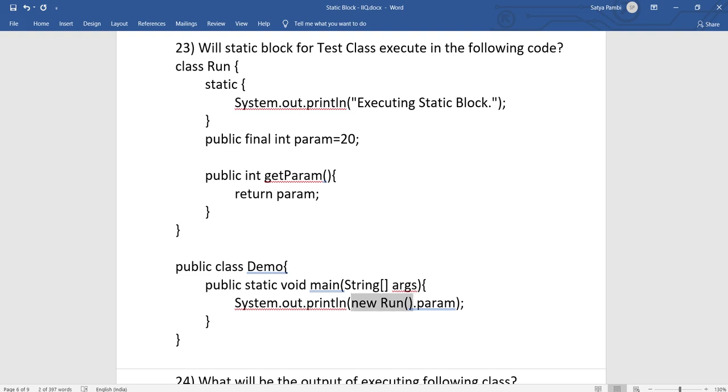The Java Virtual Machine tries to load the class into memory by using the class loader. So when it is loaded into memory, the static block will get executed. Before creating the instance, this block of code executes and prints "Executing static block", and then I'm calling param on that. So param 20 will be printed later. So the static block will be executed here. That is true for this question, and this is the answer for this one.